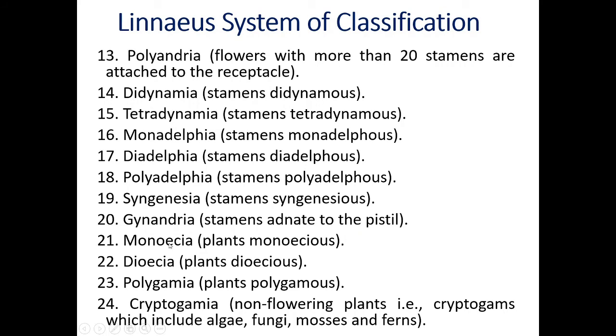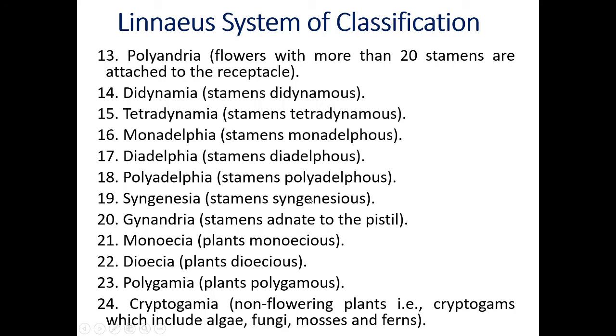Monoecia, 21st class is nothing but the Monoecia, plant monoecious. Monoecious means male and female sexual organs are present on one and the same plant. That condition is called monoecious. Dioecia, plant dioecious. Male plants and female plants are separate. Polygamia, plant polygamous. And the last class of Carolus Linnaeus, Cryptogamia. Cryptogamia means they are non-flowering plants, which include the lower groups of plant kingdom: algae, fungi, mosses, and ferns.